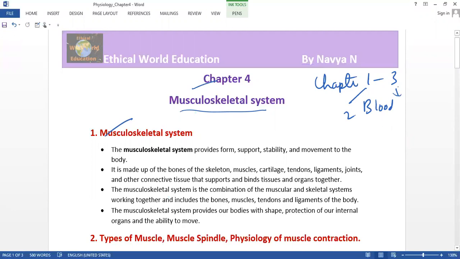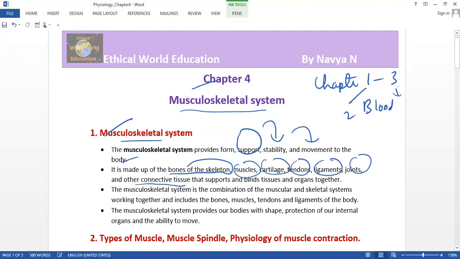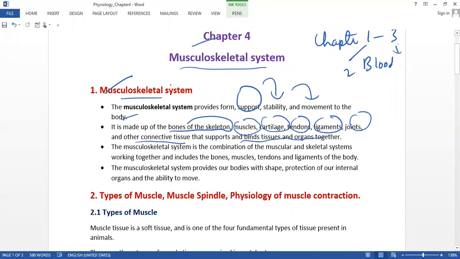This provides support, stability and movement to the body. It is made up of the bones of the skeleton, the muscles, the cartilage, the tendons, the ligaments, joints, and other connective tissue that supports and binds the tissues and organs together. That is the musculoskeletal system.